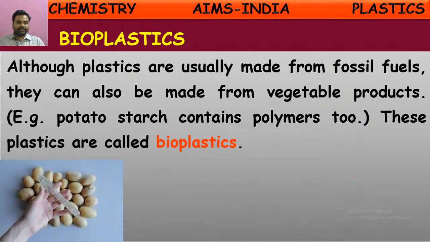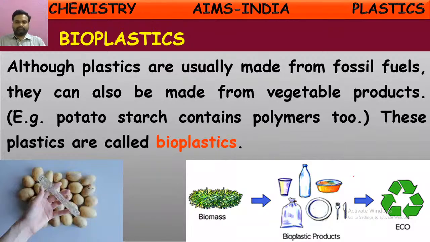You can see here, certain plastic items like forks and spoons are nowadays made using bioplastics derived from potatoes. Potatoes contain, along with starch and sugars, some polymers, and these polymers are used for making bioplastics. These bioplastics are made from vegetables which are organic and eco-friendly.